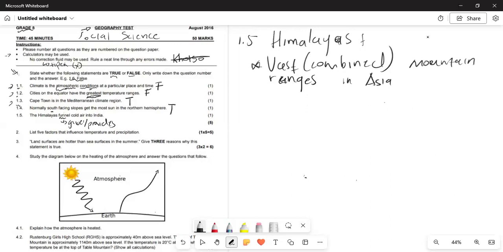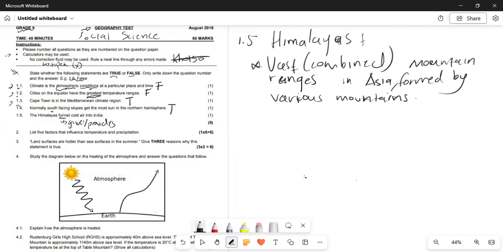So it's a vast compound of mountain ranges in Asia that is formed by various different mountains.